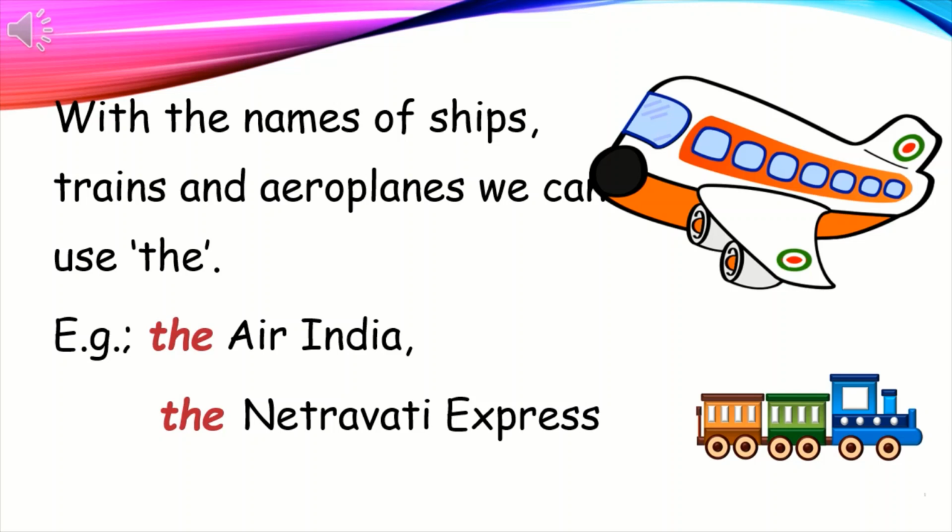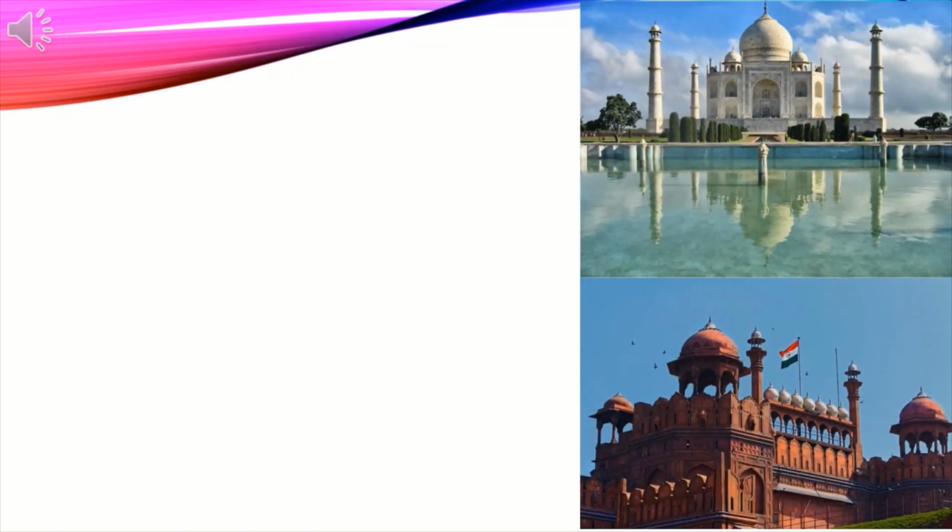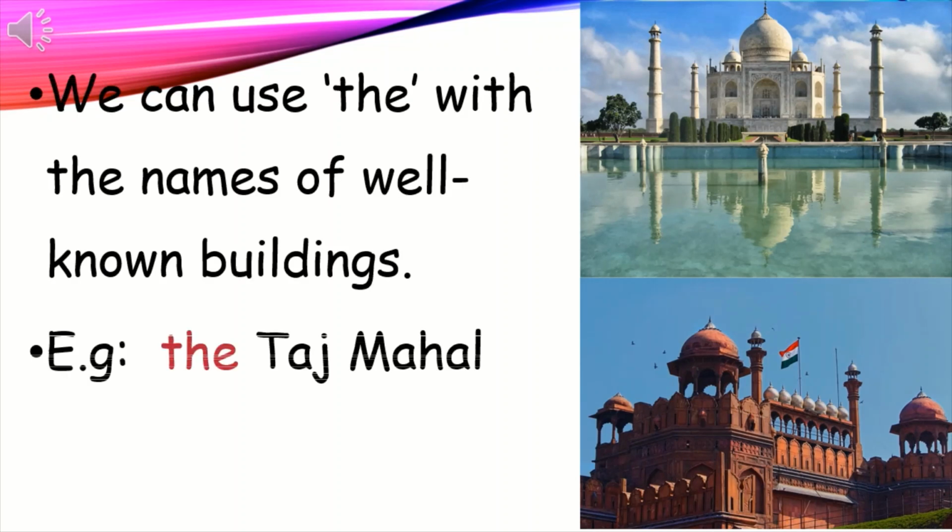For example, the Air India. We can use the with the names of well-known buildings. For example, the Taj Mahal, the Red Fort.